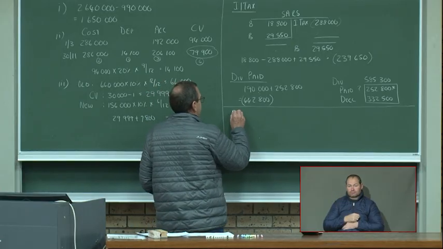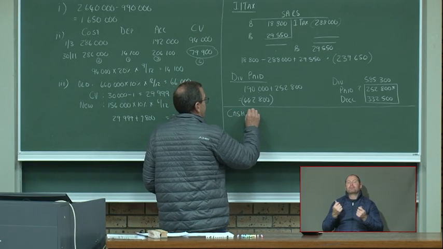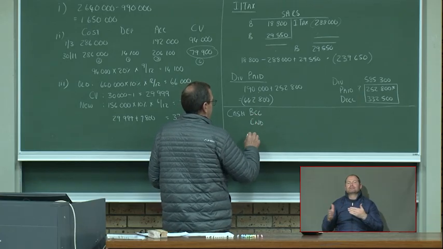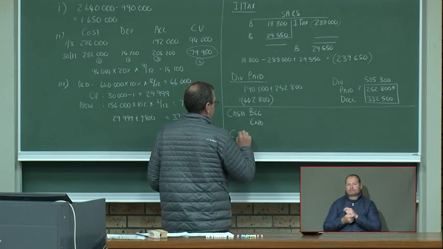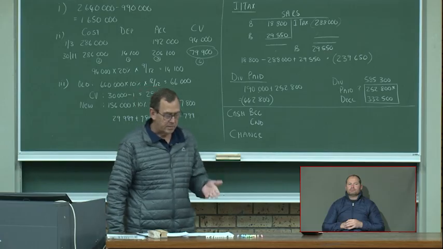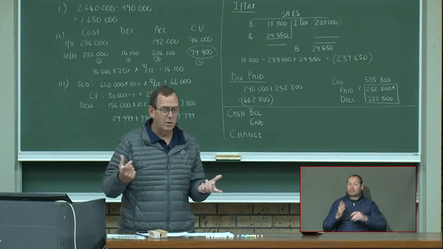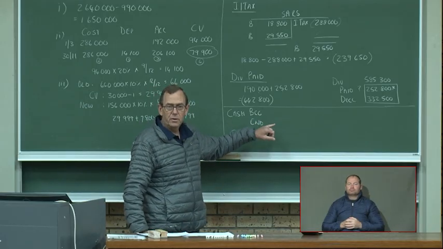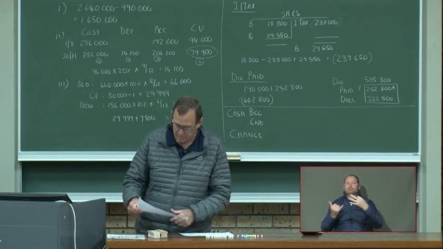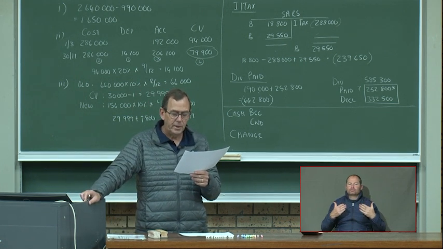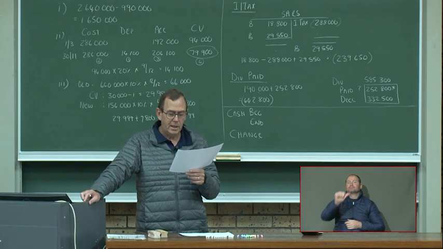I always write cash at the beginning, cash at the end, and our change. Sometimes I give it to you like that, sometimes I just give a block. So whether, doesn't matter. Cash at the beginning, cash at the end, and your change. So what is our cash at the beginning? If we look at our cash, we see at the beginning of the year we had 6,000 petty cash and a 69,000 debit balance.